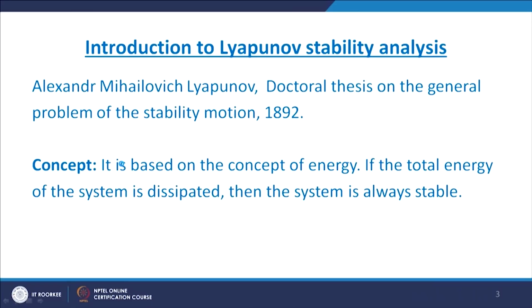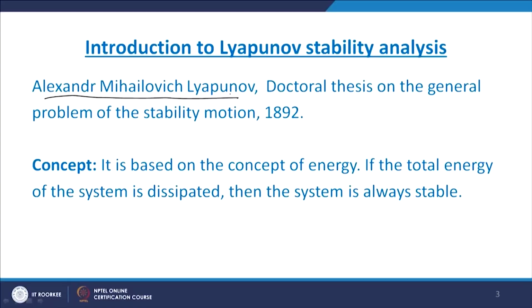Now, about the introduction to Lyapunov stability analysis. This Lyapunov stability analysis was developed in 1892 by a scientist named A.M. Lyapunov, and because of his name this criterion is called Lyapunov stability analysis. He published this work in his doctoral thesis in 1892. So, Alexander Mikhailovich Lyapunov, that is A.M. Lyapunov, doctoral thesis on the general problem of the stability of motion, in 1892.